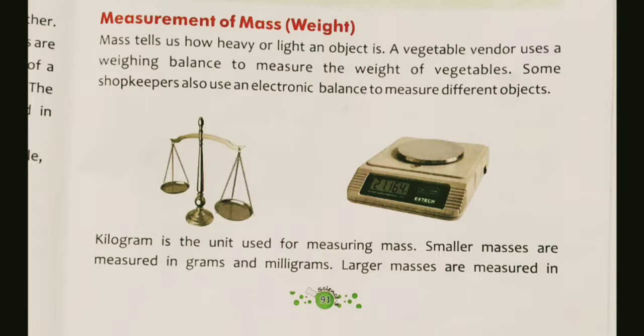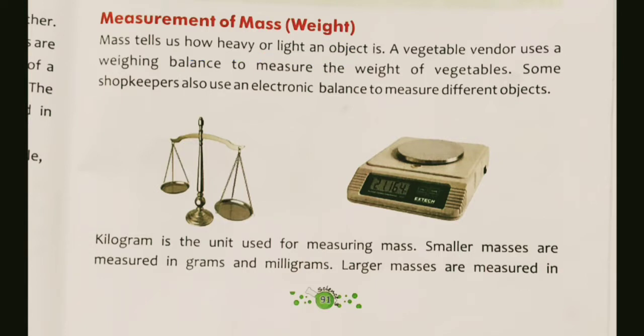So bachcho, mass tells us how heavy or light an object or a thing is. बच्चों, heavy it means कितना भारी and light it means कितना हल्का. So mass tells us how heavy or how light an object is.